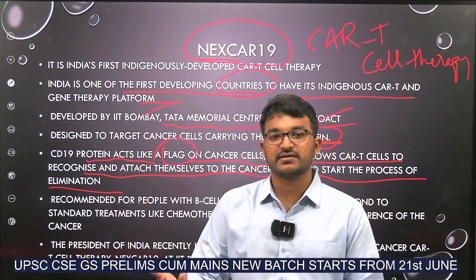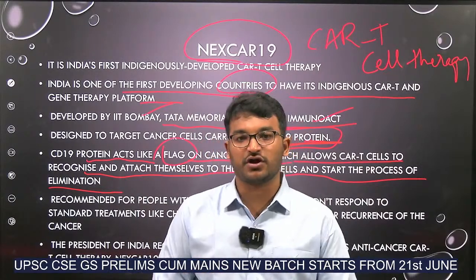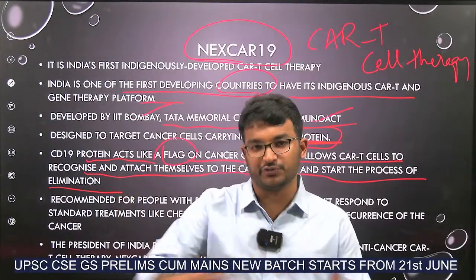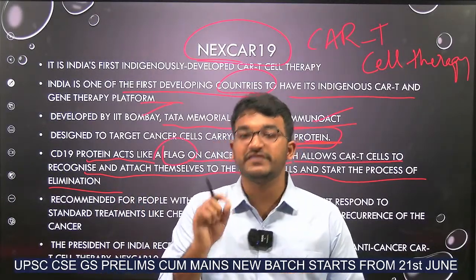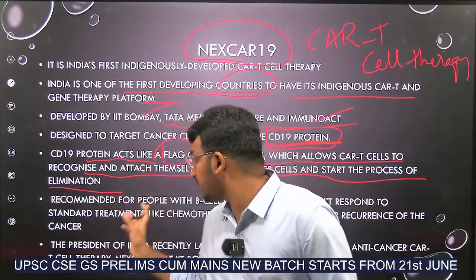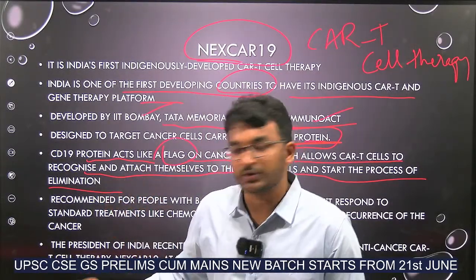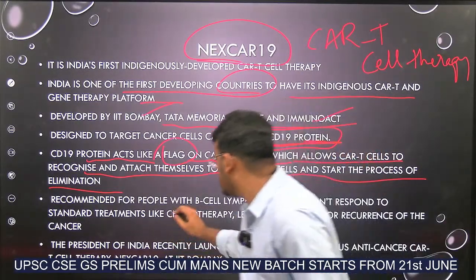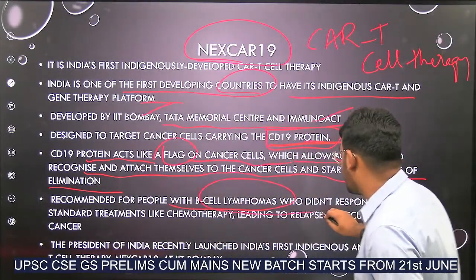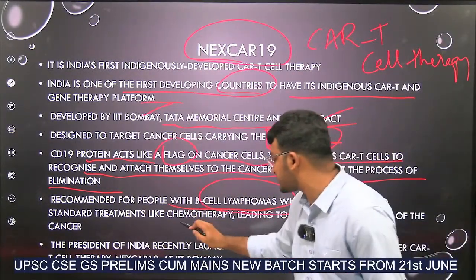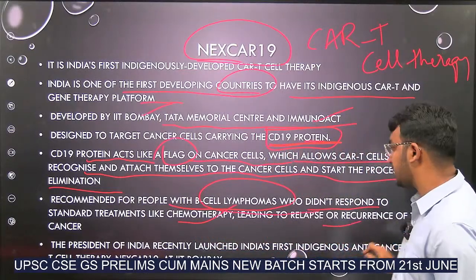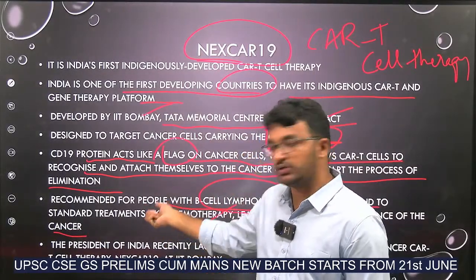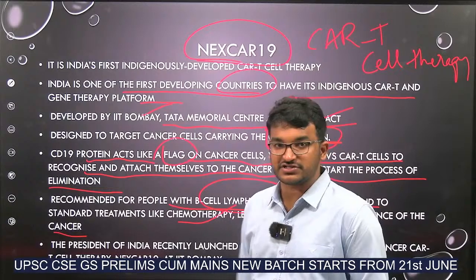What is cancer? Basically, cancer means uncontrolled production of cells, unwanted cells. With this CAR T cell therapy, we will be removing these cells. To know which sort of cells to be removed, we are identifying through CD19 protein. And this technology will be used for the people with B cell lymphomas who didn't respond to standard treatments like chemotherapy and relapse and recurrence of the cancer. Even if you are using chemotherapy, if you are unable to rectify them, then this CAR T cell therapy is used.